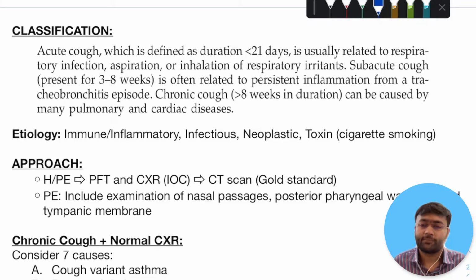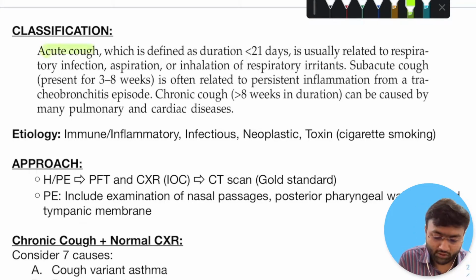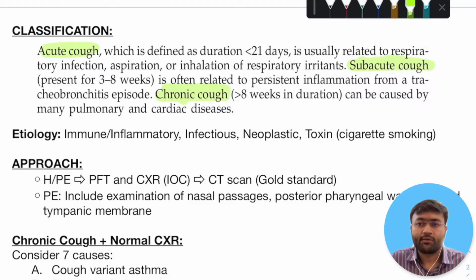Now, the classification of cough. Cough is divided into three basic categories. One is the acute cough, then we have subacute cough, and then we have chronic cough. Acute cough is less than 3 weeks in duration. Subacute cough is 3 to 8 weeks in duration, and chronic cough is something that lasts for more than 8 weeks.